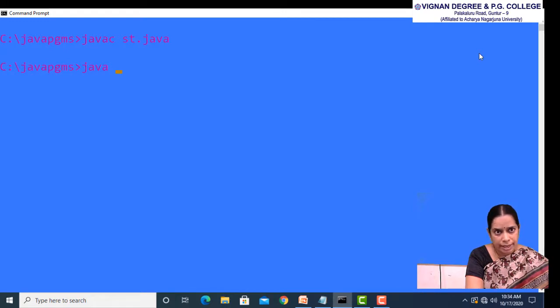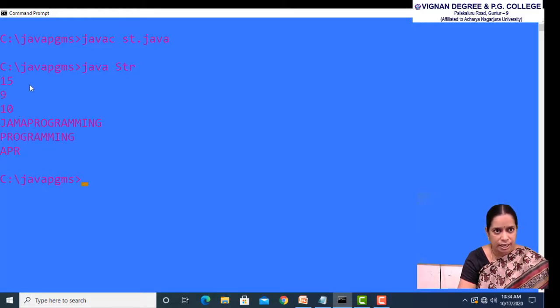For running, the command is java space and the name of the class is str, in which s is written in caps lock. Based on the methods, the appropriate outputs will be printed. For example, the length of the string s1 is 15 and next the last index of a is 9, and like this the remaining methods have worked and the output has been displayed.